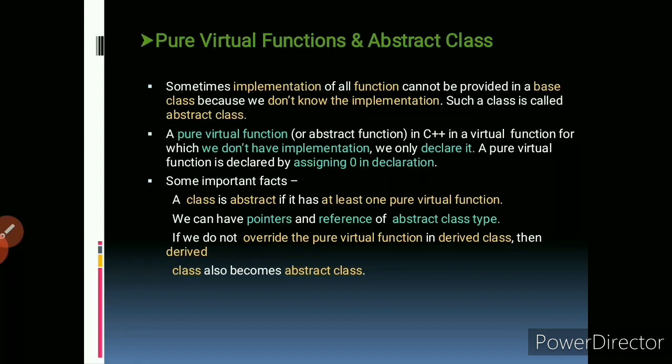Some important facts. A class is abstract if it has at least one pure virtual function. We can have pointers and references of abstract class type. If we do not override the pure virtual function in a derived class, then the derived class also becomes an abstract class.